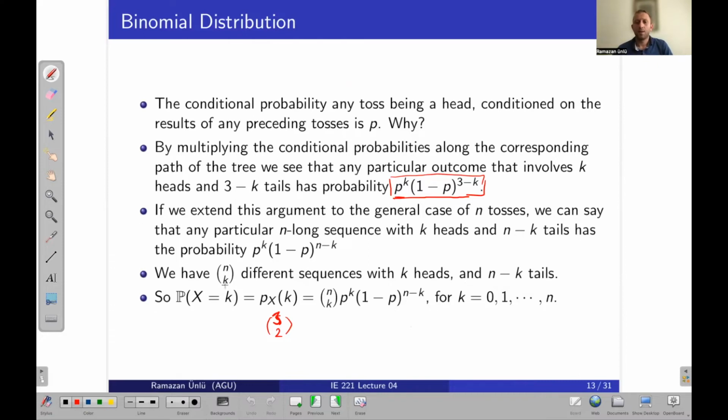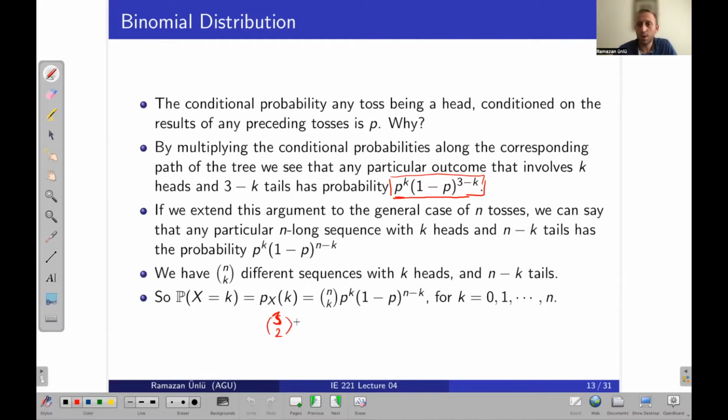So let's say we have n choose k branches, right? And how can I calculate the total probability? Simply, it is the number of branches times the corresponding probability.